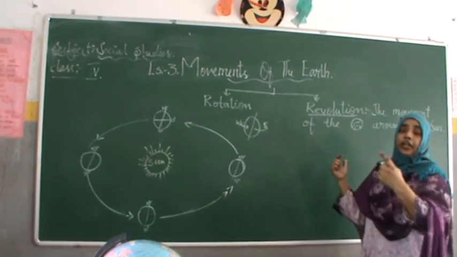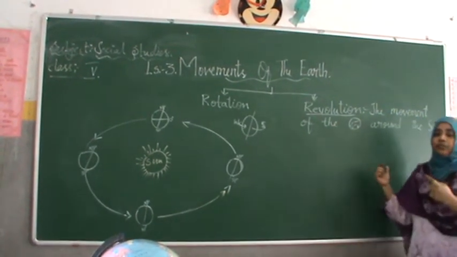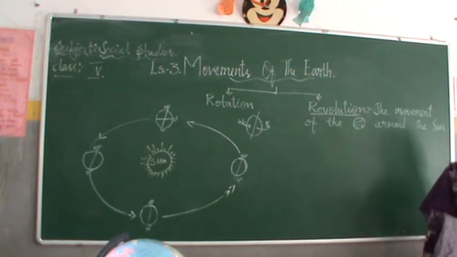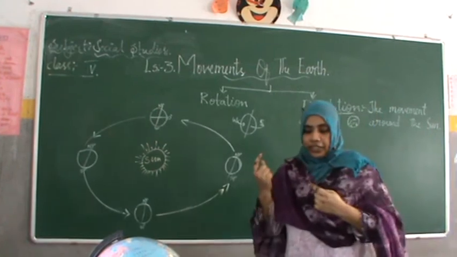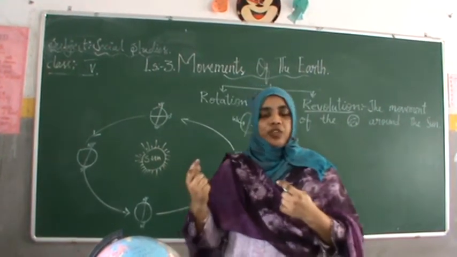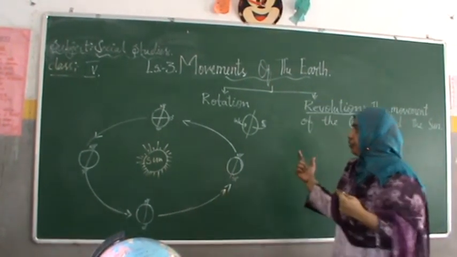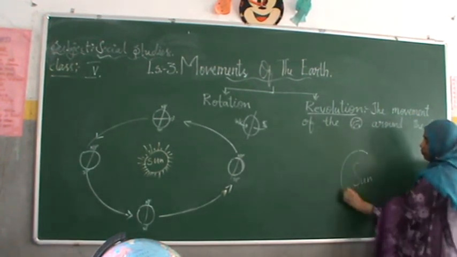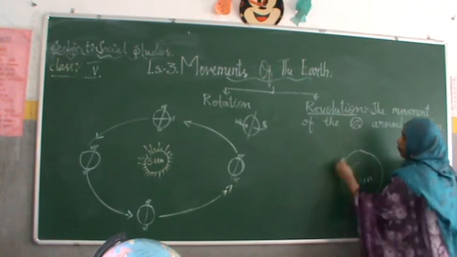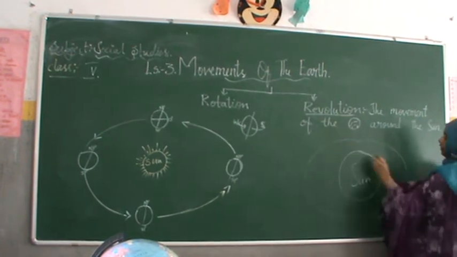In which direction and shape will it revolve? It will revolve in an oval shape, elliptical in shape, the orbit on which our planet Earth revolves around the sun. Sun is in the middle and all the planets will revolve around the sun.